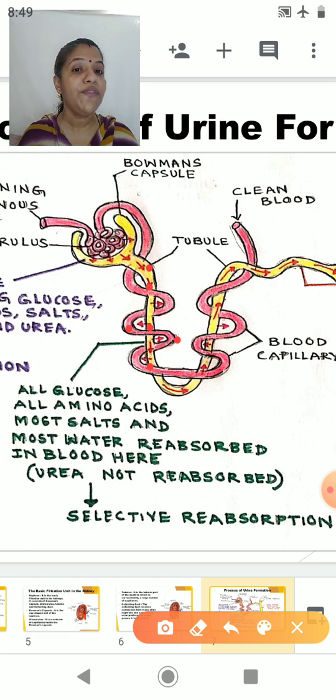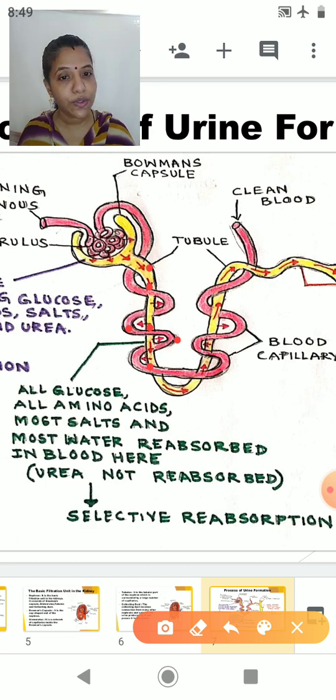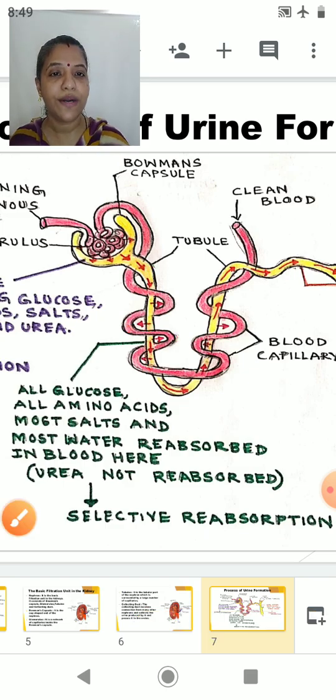So this type of reabsorption is called selective reabsorption. Is it clear? So students, we have completed ultrafiltration. We have completed the second part, that is selective reabsorption. Now let us see the next part.